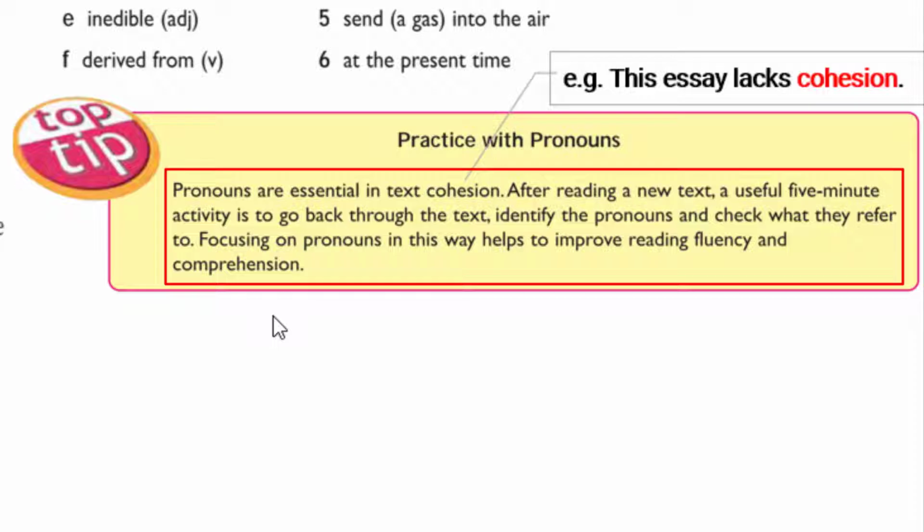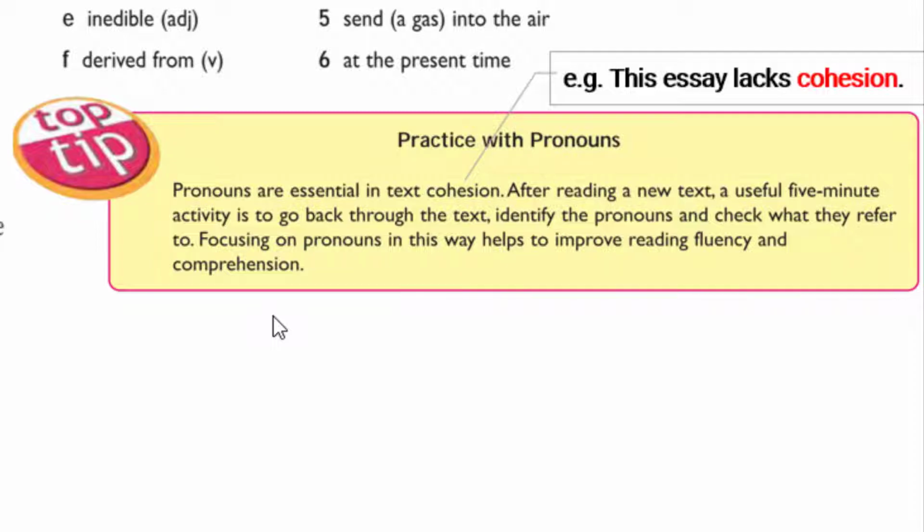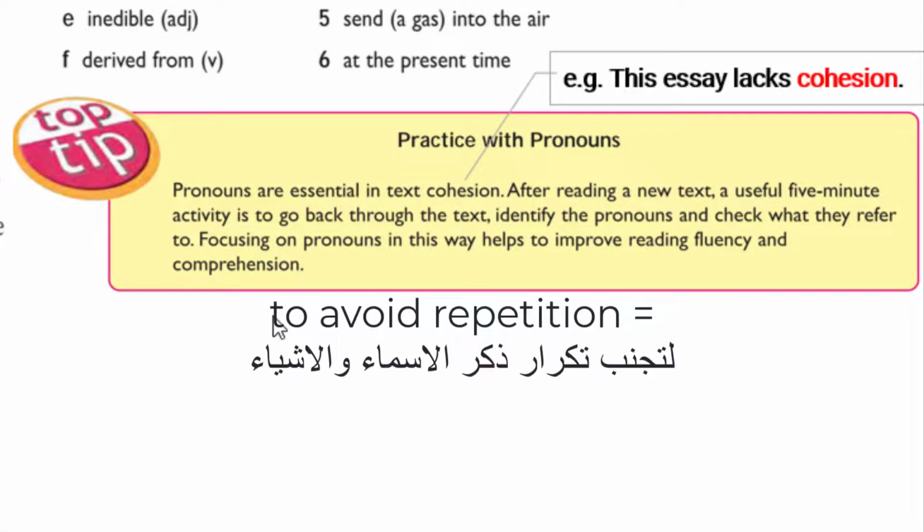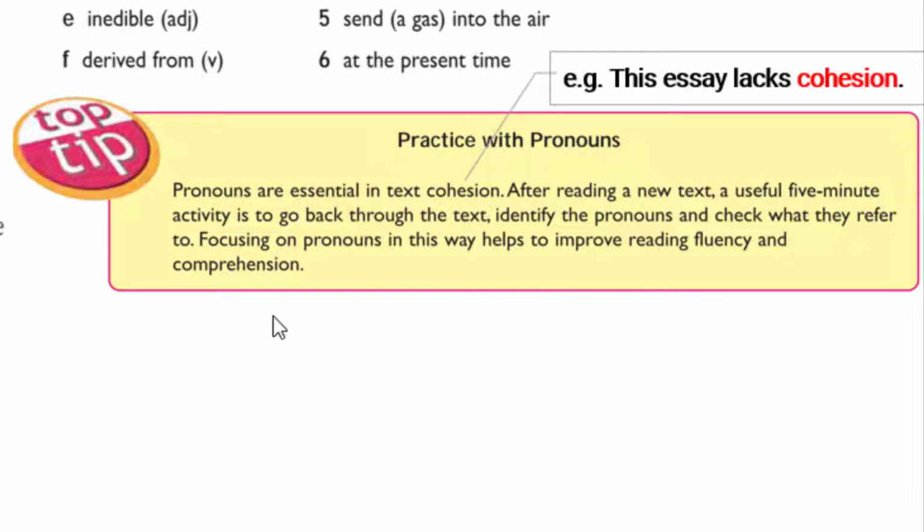After reading a new text, a useful 5 minutes activity is to go back through the text, identify the pronouns and check what they refer to. Focusing on pronouns in this way helps to improve reading fluency and comprehension. So, the main aim of pronouns is to avoid repetition of saying things, names. This is the duty of pronouns.